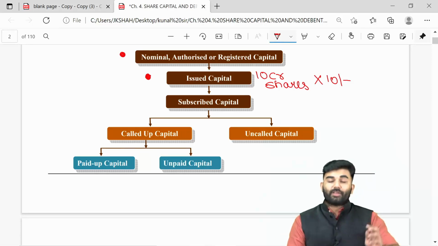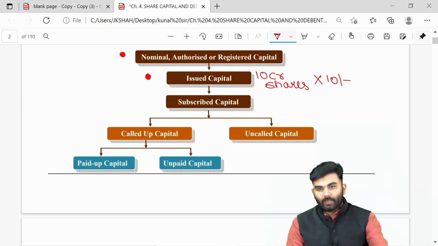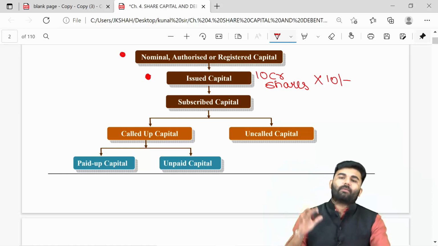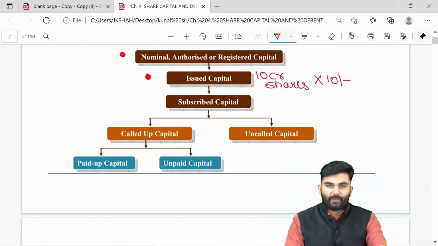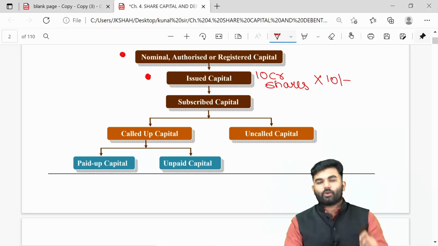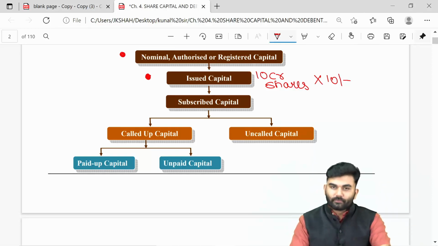However, the shares are issued at 100 rupees, meaning the shares are issued at a premium. We are not here to discuss the issue price, but the classification of share capital. So the issued capital of the company here is 10 crore shares of rupees 10 each.